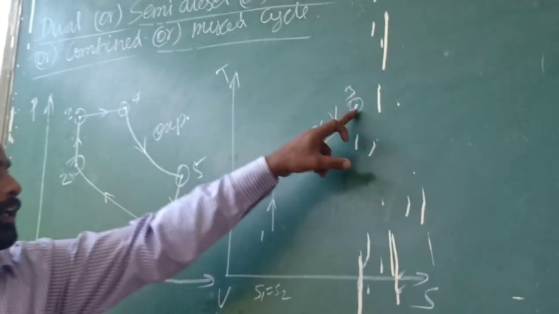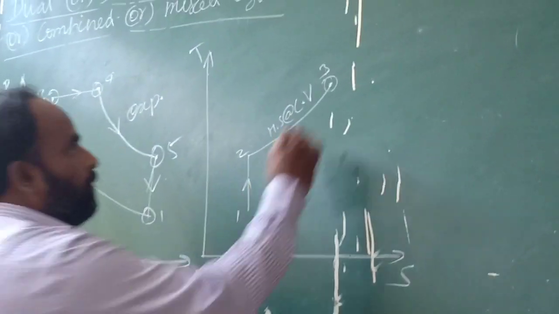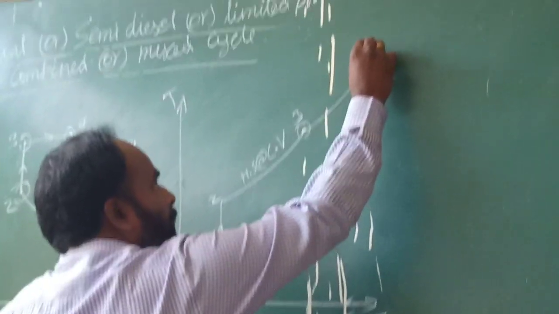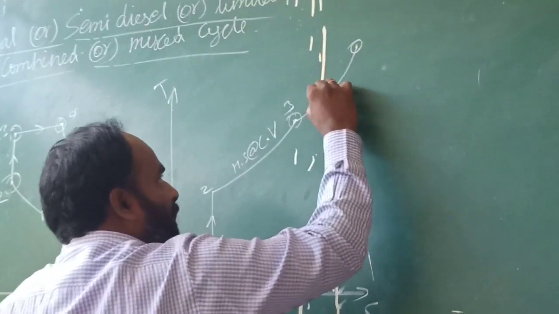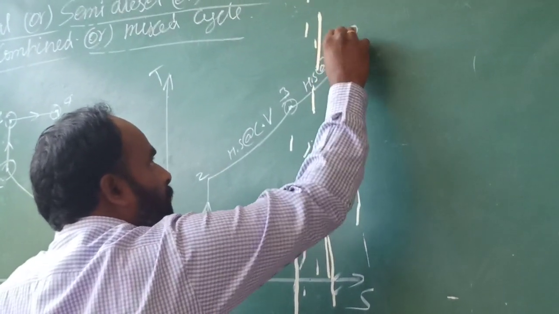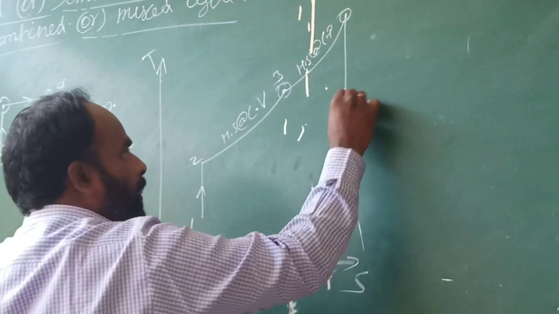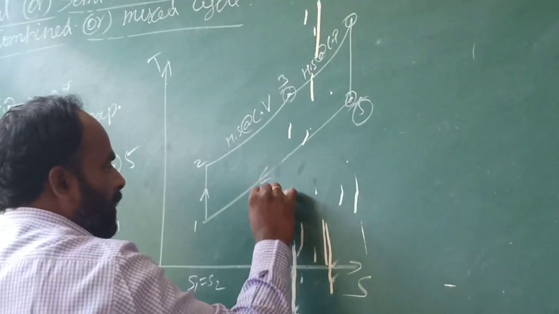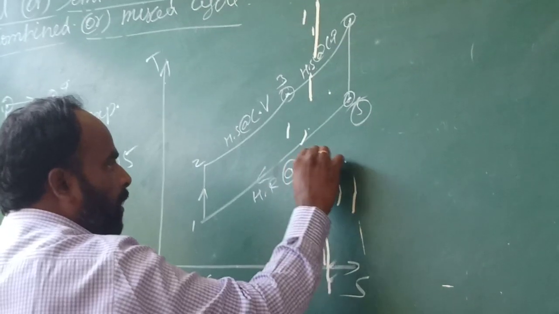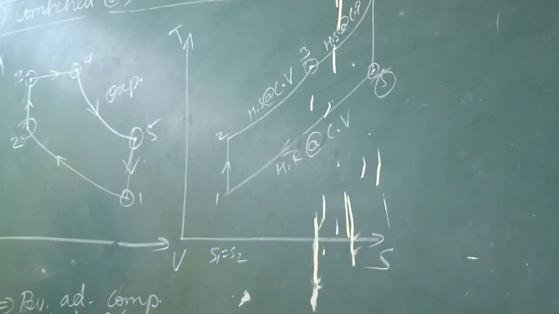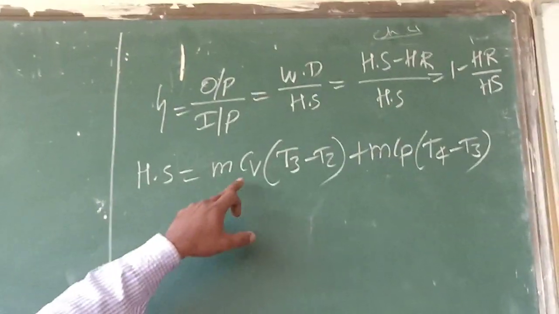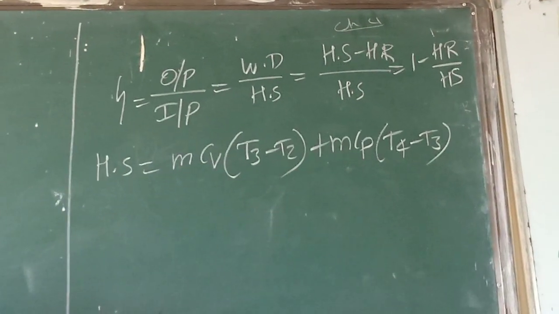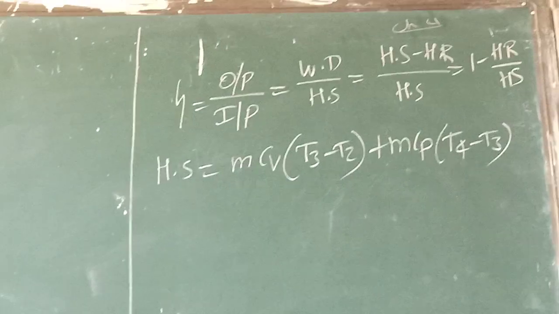Up to this. Again 3 to 4, just mark state 4, this is heat supply at constant pressure. Then 4 to 5, and we come back to the initial state. This is heat rejection at constant volume. So now we have written the equation for the heat supply, where heat supply equal to mCv (T3 minus T2) plus mCp (T4 minus T3).